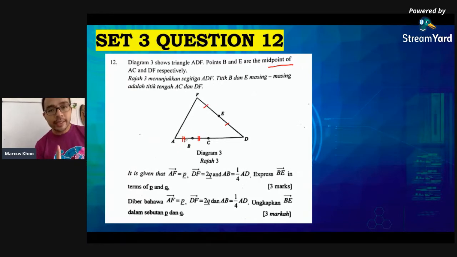Okay, notice that it doesn't say anything about point C. It doesn't say that point C is the midpoint of A and D. You cannot assume that, please. As I said, you must follow the information given in the question. Only points B and E are the midpoint of AC and DF. They never say anything about point C.